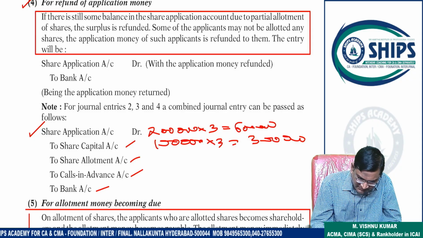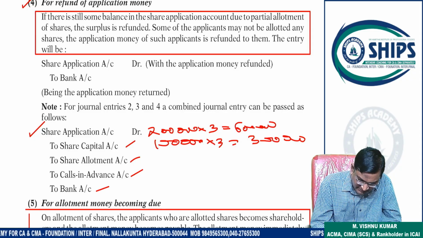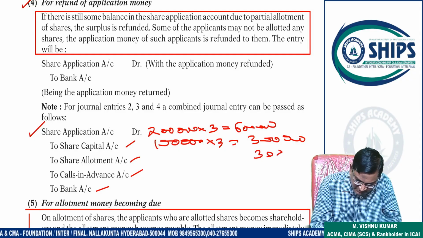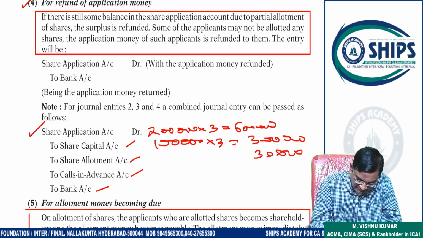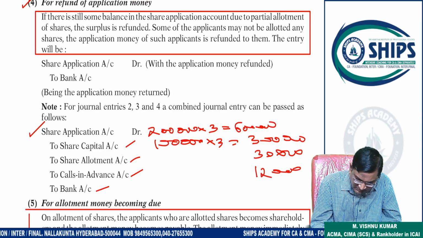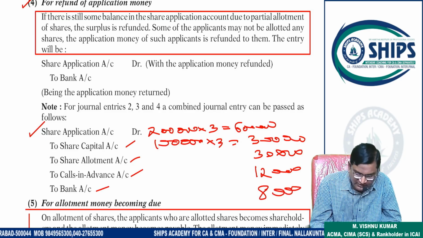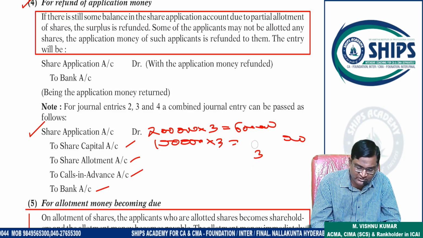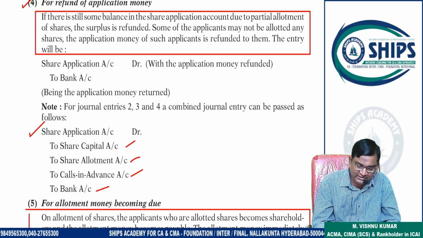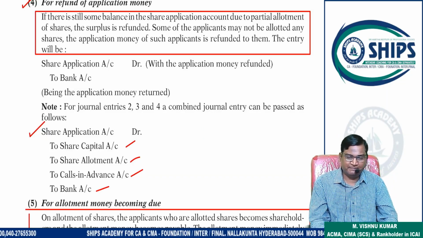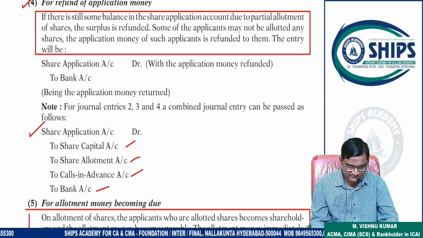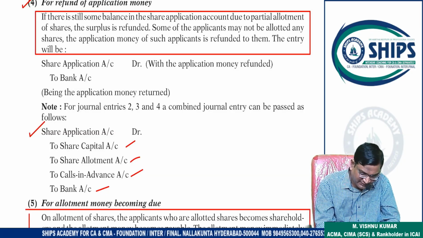So how much adjusted in allotment? Suppose Mr. Ram paid 30,000 rupees extra in advance. So 30,000 will be adjusted in allotment. Mr. Ram has paid 12,000 on calls in advance. So 12,000 will be adjusted. Suppose one shareholder to whom shares not allotted, his money refunded. Suppose that is 8,000. So that will come here. Okay. So in this way entry will be passed. Any shareholder who has not got the allotment, money will be refunded. So entry will be share application to bank.